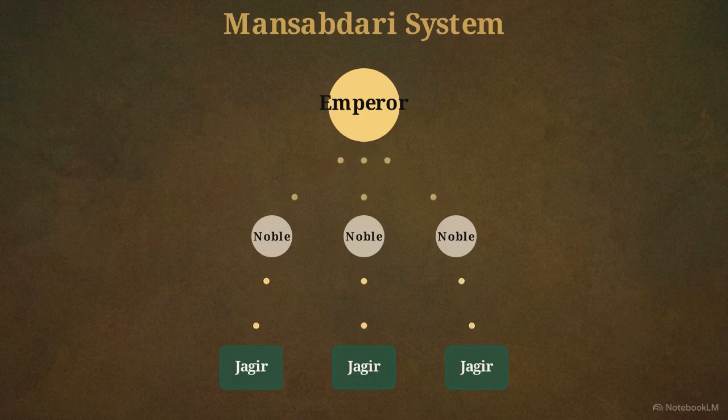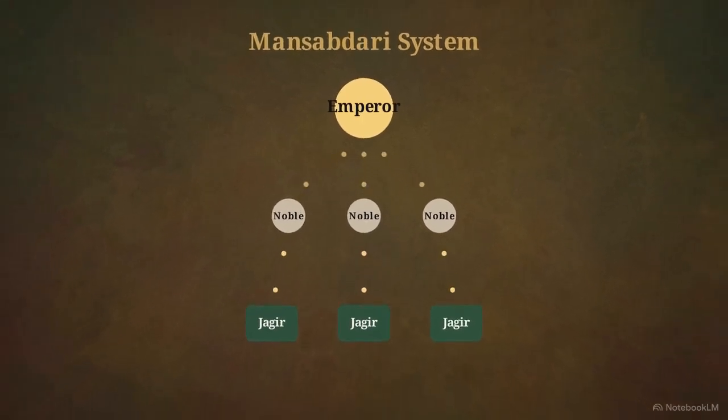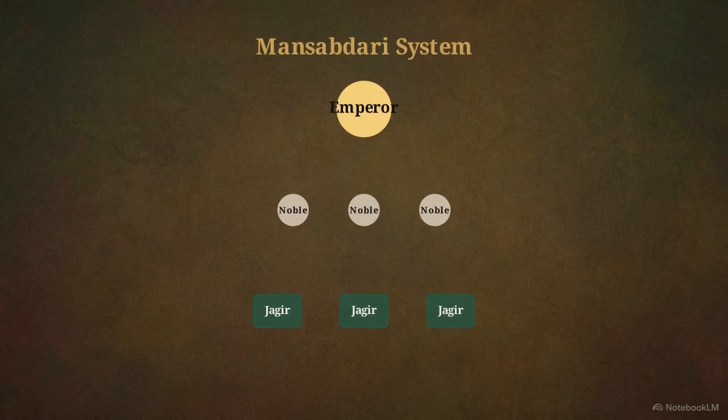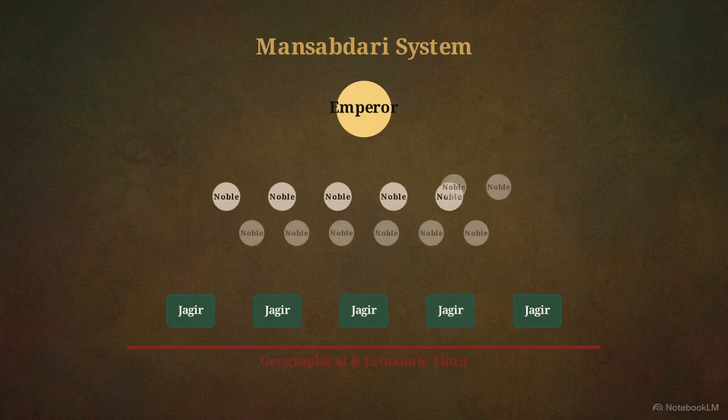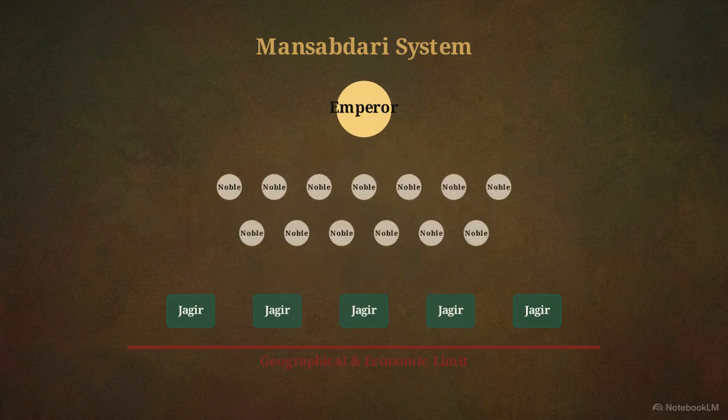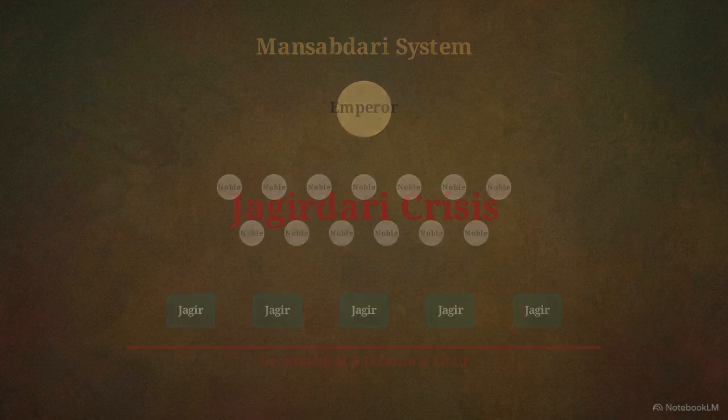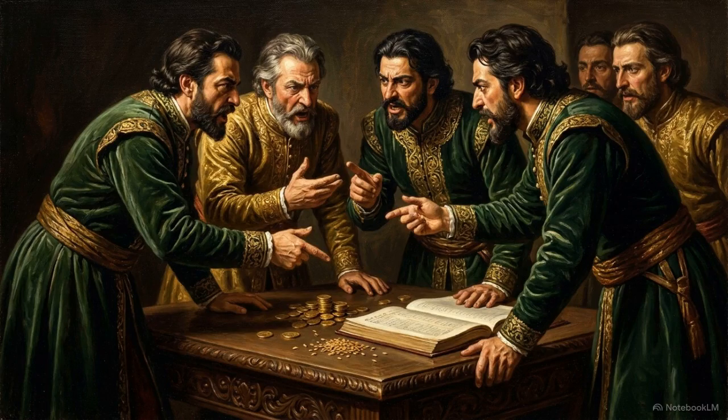But the math of this arrangement required constant growth. To reward new nobles and maintain military superiority, the empire had to continually conquer fresh, highly profitable territory. By the late 1600s, that expansion hit a wall. The empire ran out of lucrative land to conquer in the south. Yet the emperor continued to recruit more and more nobles to manage the massive state. Suddenly, there were too many elites and not enough land to pay them. This triggered a severe systemic gridlock. A bloated, highly ambitious ruling class began fighting bitterly over a finite and quickly shrinking pool of agricultural revenue.